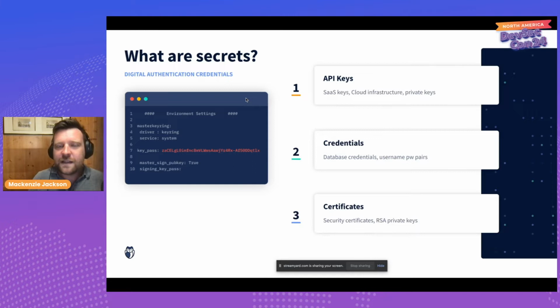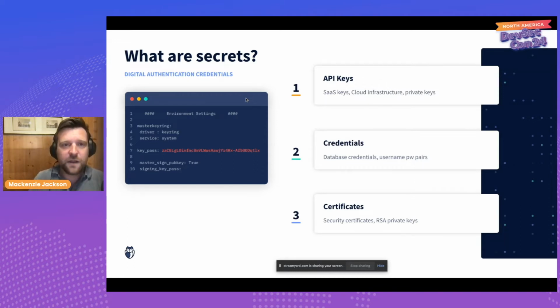So these are really the crown jewels of your organization, and attackers really want, and likely need, these to get into your systems. They can use them to elevate their privileges. They can use them to move laterally, what we call leapfrogging into different services once they're inside. So these are really the crown jewels of your organization, and you really want to protect them.